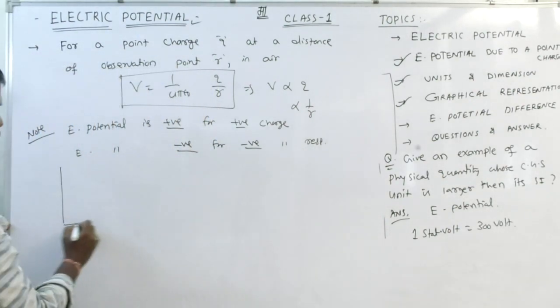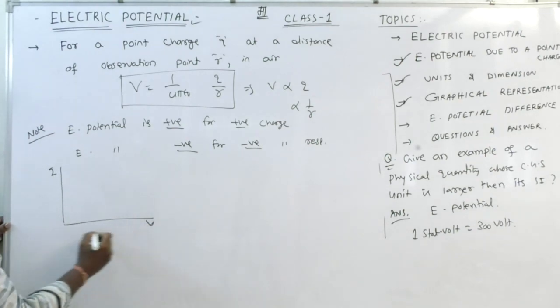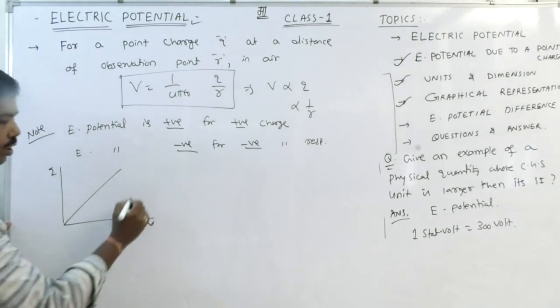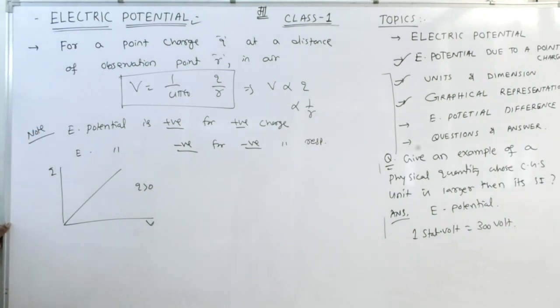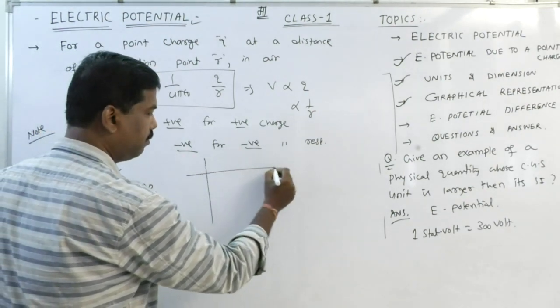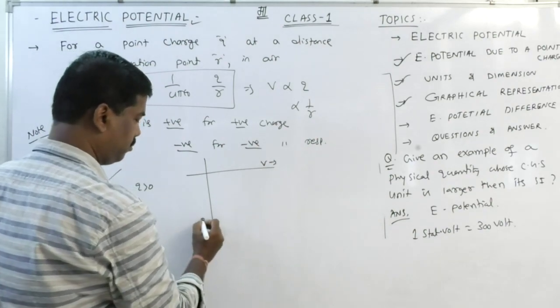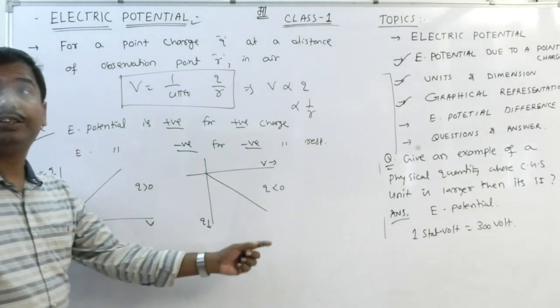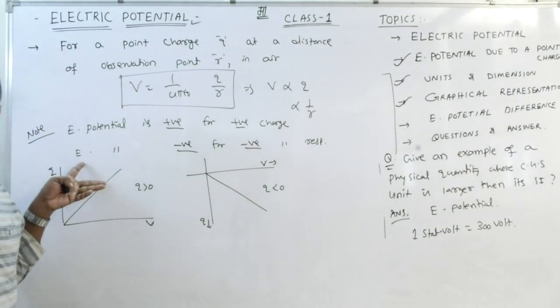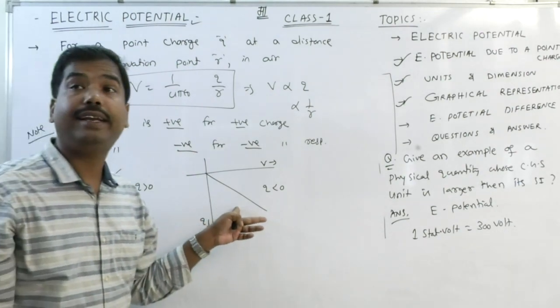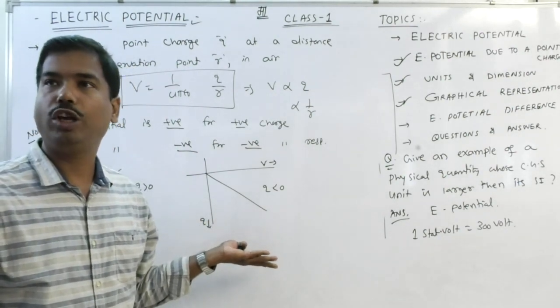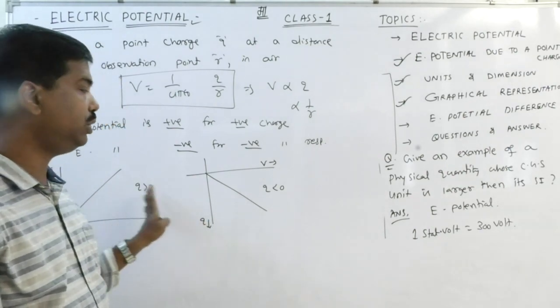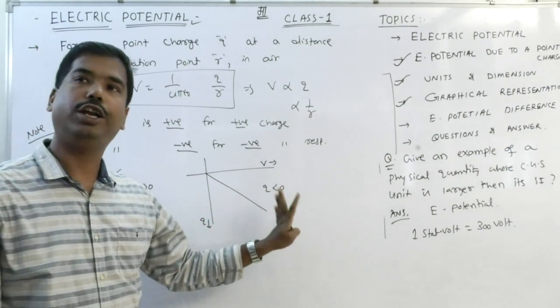So if you plot a graph between Q and V, for Q greater than 0, that is for a positive charge, it is a straight line. Similarly for Q less than 0. If the charge is positive, then it lies in the first quadrant. If the charge is negative, it lies in the fourth quadrant. Clear? So this is the expression for positive charge and this is the expression for negative charge.